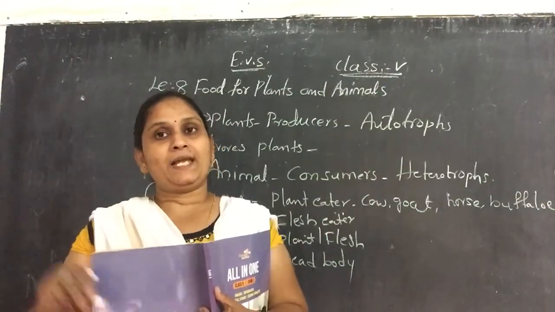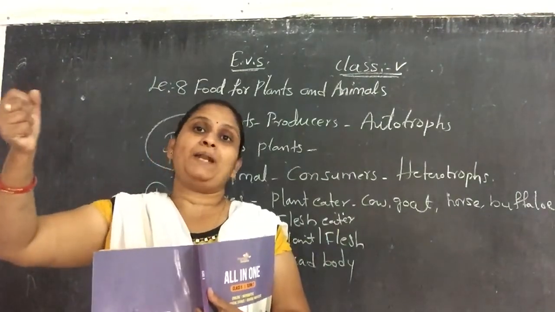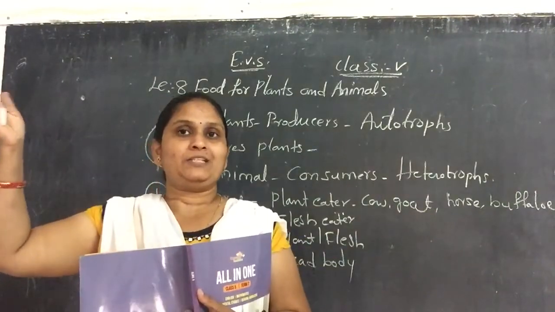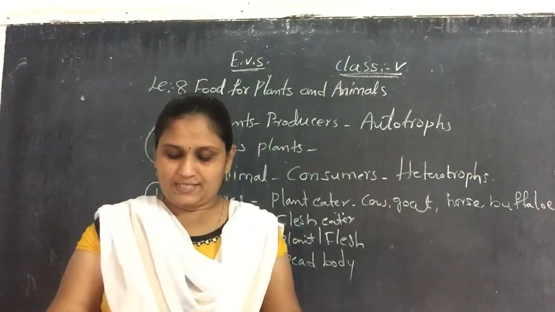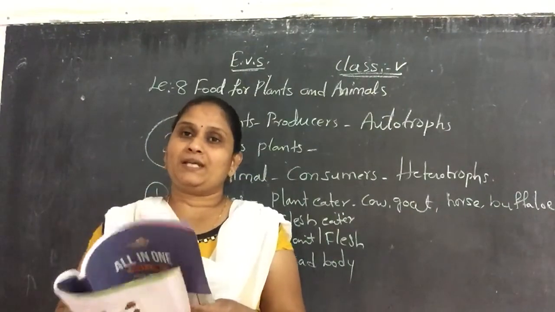So like that, again from the soil, the energy is absorbed by the plants. Again plants are giving the energy to the animals. Like that, this food chain will be continued. For example, you can see this food chain in the textbook, page number 132, children.